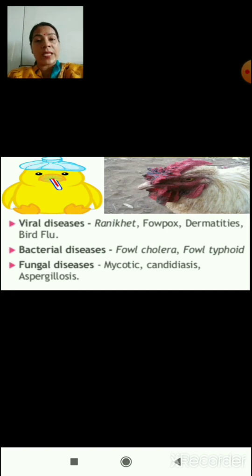So for maintaining proper health of these birds, we need to provide them highly nutritious feed, and we also need to maintain cleanliness in the poultry farm. We also need to provide some vaccines to these birds so that they will not get viral diseases.